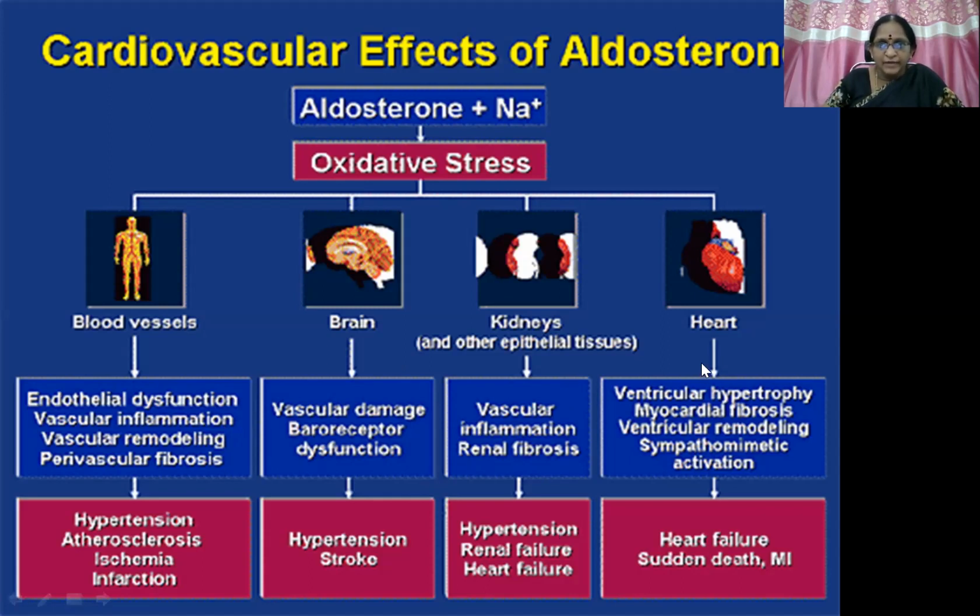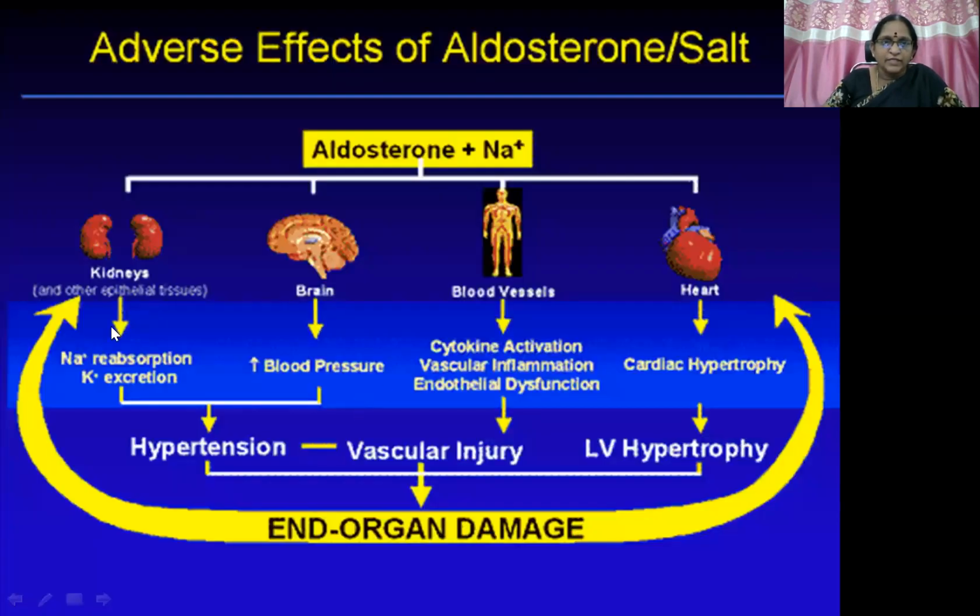And pertaining to the heart particularly, there is a possibility of ventricular hypertrophy because it has to work hard, leading to a decompensated state, resulting in myocardial fibrosis, ventricular remodeling, sympathomimetic activation, finally resulting in heart failure and sudden cardiac death. All this happens because of the oxidative stress, so all the organs are getting involved. We can see the kidneys, brain, blood vessels, heart, everything: multiple organ damage, end organ damage, and death of the patient.